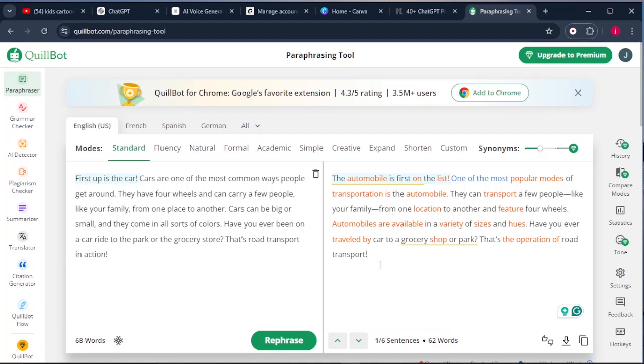Okay, let's look at what it has provided us with. So we have the introduction here. It says the automobile is the first on the list. And here the introduction says first up is the car. So I love the way ChatGPT has written it for us, unlike the way it has been paraphrased.